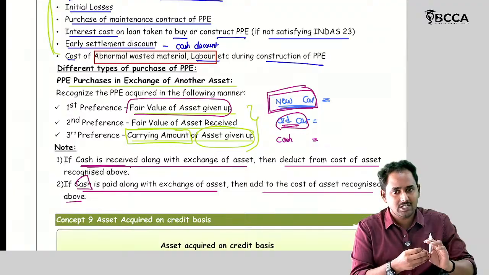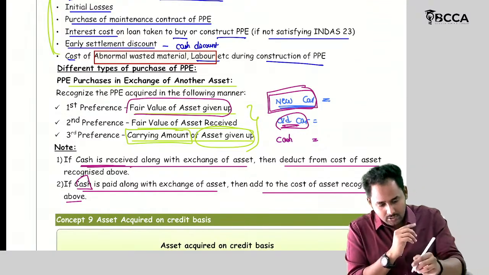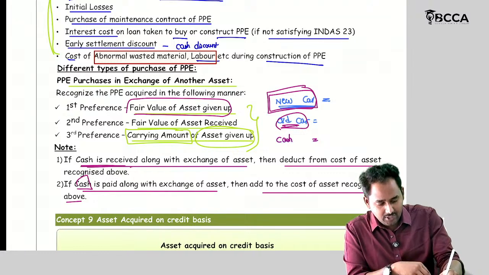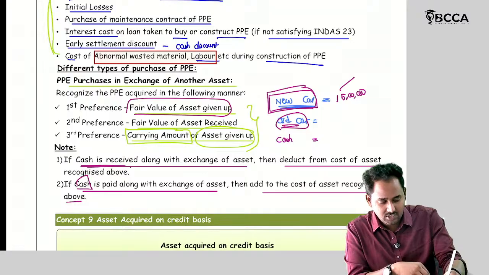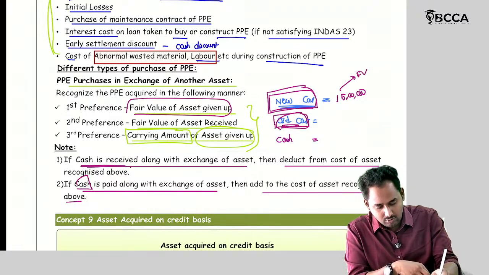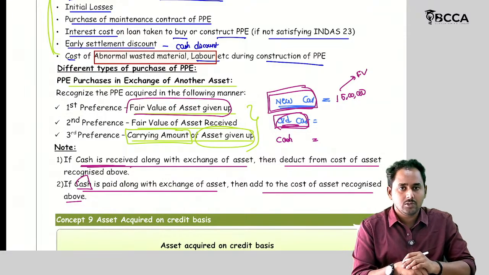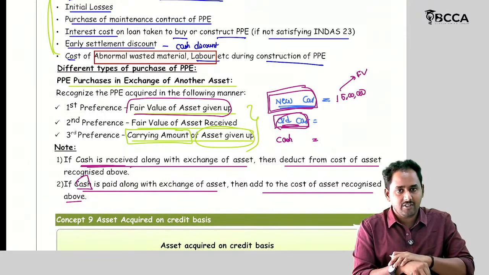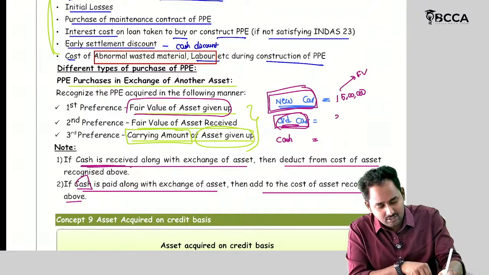We can use diesel as well as gas. So I wanted to purchase it. The fair value of the new car in the market is 15 lakh rupees. This is the fair value of the new car. But my old car is a Rolls Royce. So even though it is old, the fair value of this old car in the market is 35 lakh rupees.